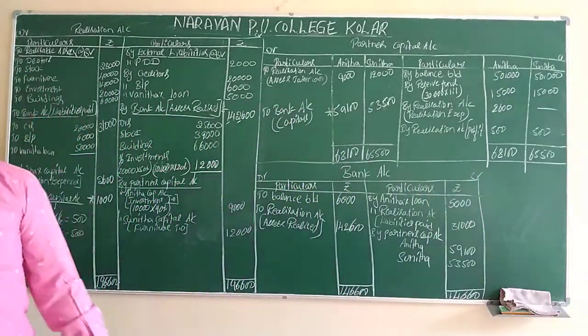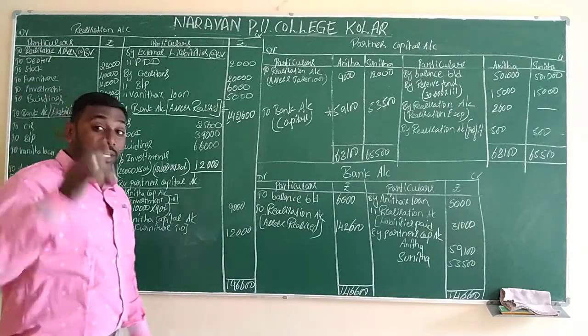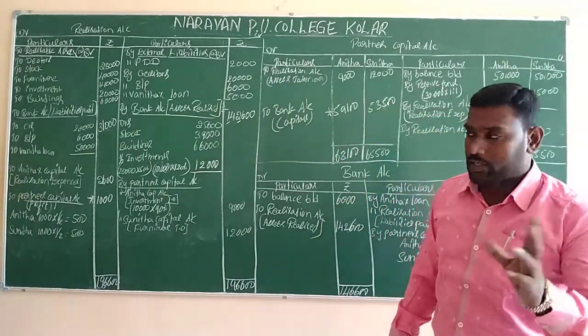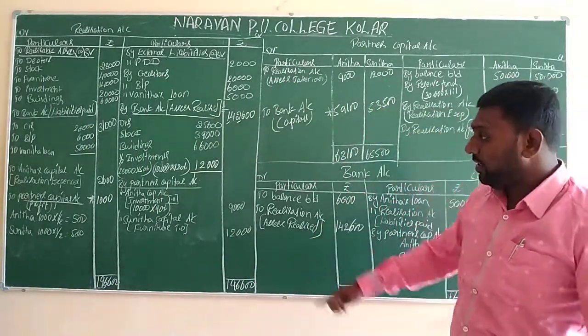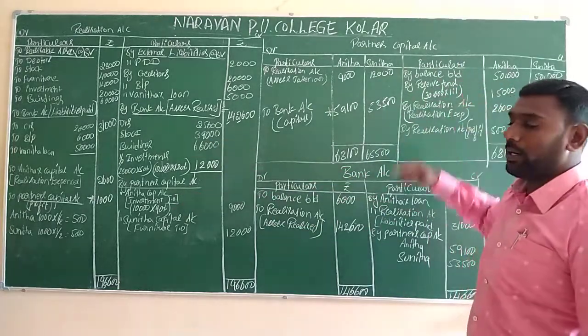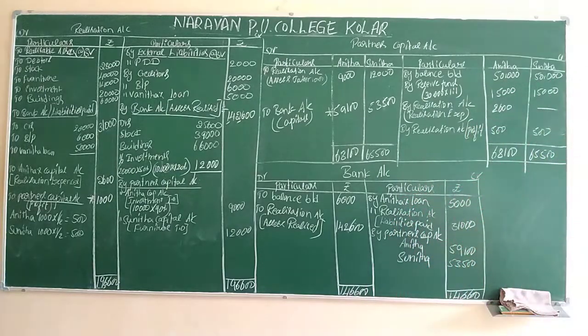Like this, we have to prepare the ledger accounts of dissolution of partnership if dissolution expenses are paid by the partner. So all the remaining transactions are the same. In step number 7, we have to use a different name. The same value we transferred here to partner's capital instead of transferring to bank account. So it's a slight difference. With the help of this, we have to make the solution of this question only. So this is the solution.